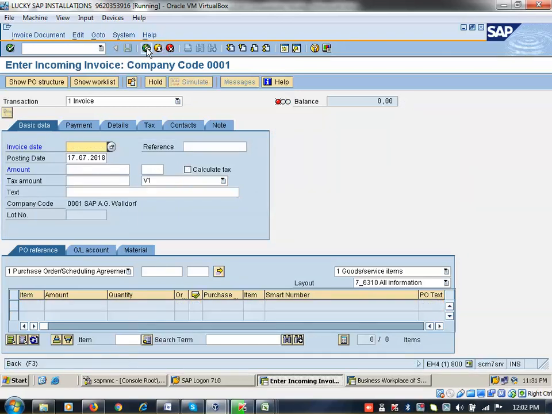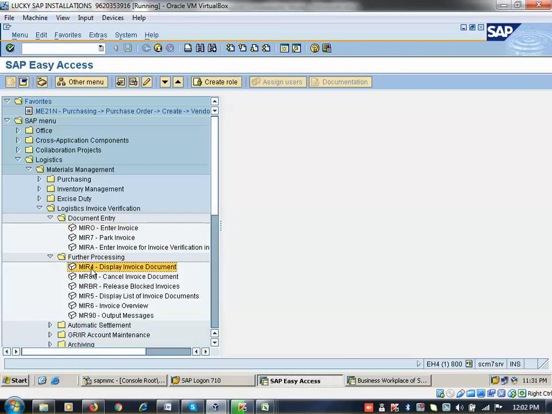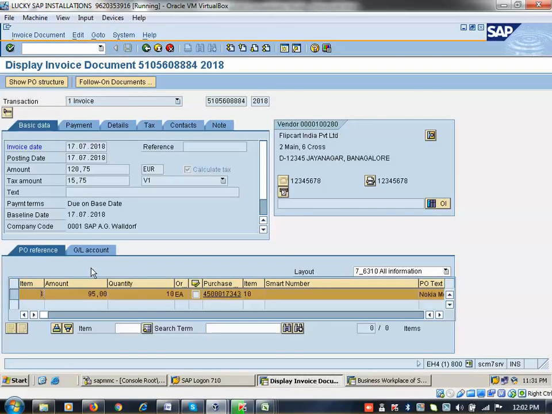How to display this document? So display document is MIR4. You can come to further processing here. This is the one MIR4. So creating invoice, separate transaction code. Display invoice, separate transaction code. Create PO ME21N. Display PO ME23N. Create invoice MIR7. Display invoice MIR4. Okay. So click on MIR4. So this is the finance document. Click on enter. You can see this one.